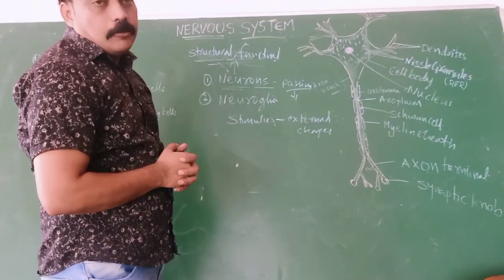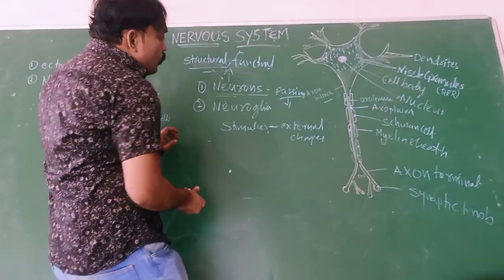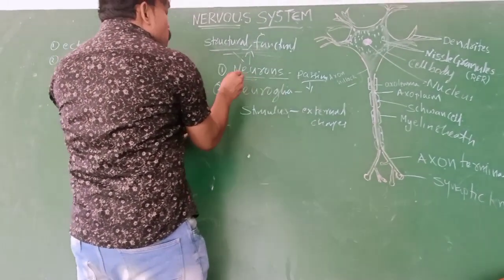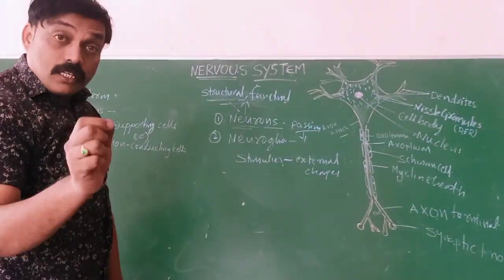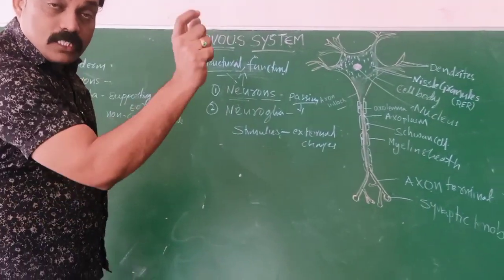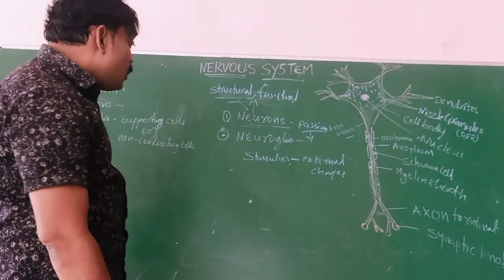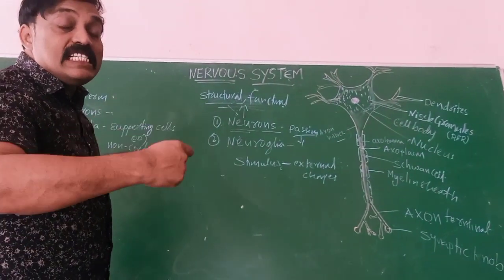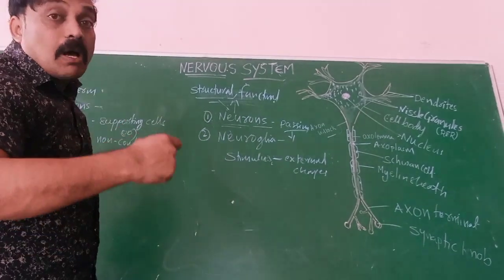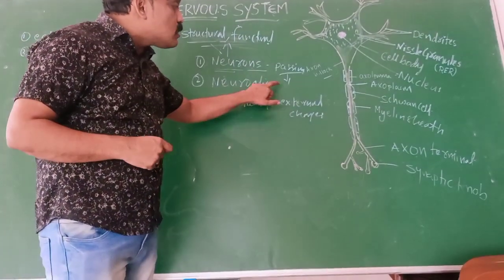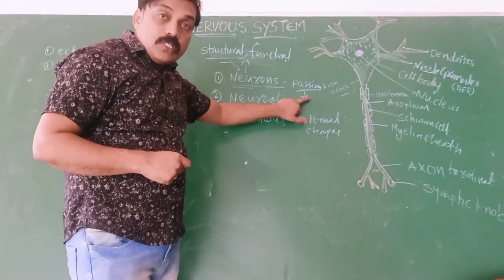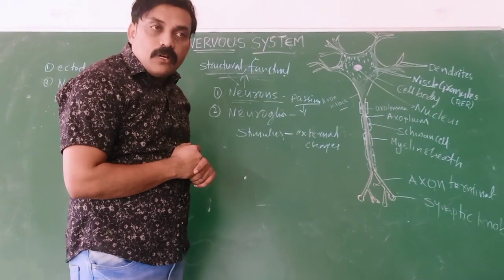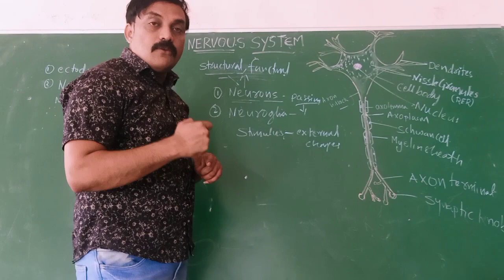What is neuroglia? A new word. Neuroglia are not conductive cells. Neurons are the conductive cells, conducting messages, but neuroglia are just supporting cells to the nervous system, supporting the neurons or nerves.